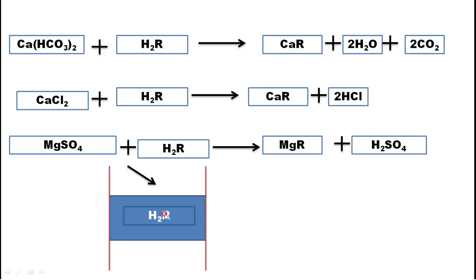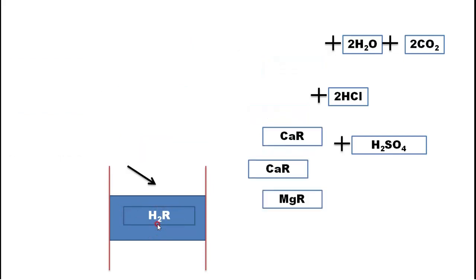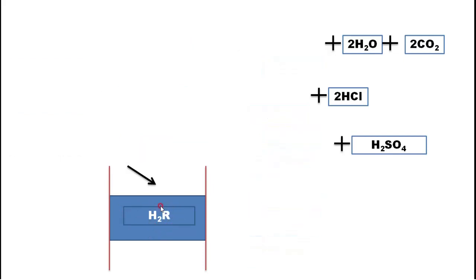In this one, H2 is removed, and CaR, MgR will be there in this resin only. We don't have any problem with them. Now coming to this H2O, CO2, the CO2 evaporates, and H2O is water.